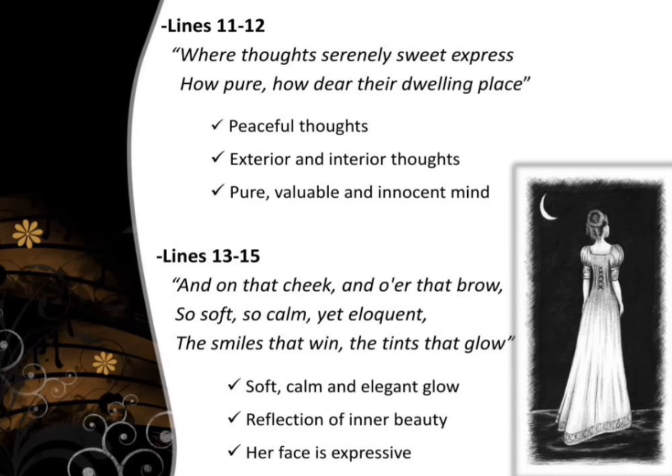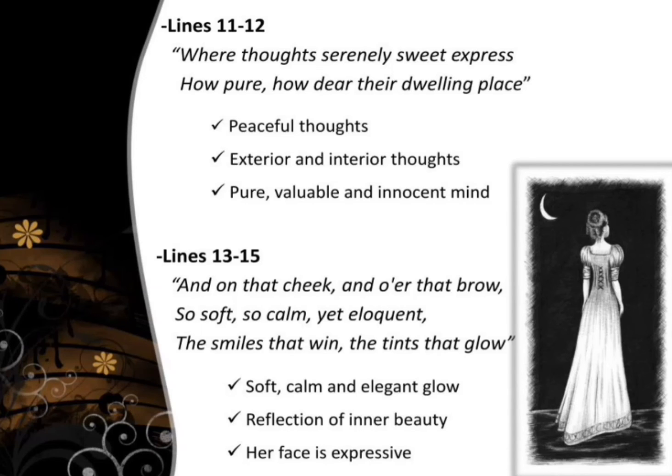And his lines continue: and on that cheek and o'er that brow, so soft, so calm, yet eloquent, the smiles that win, the tints that glow. The woman's smiles and her healthy blushes, the tints that glow on her cheek and brow, are serene and calm.